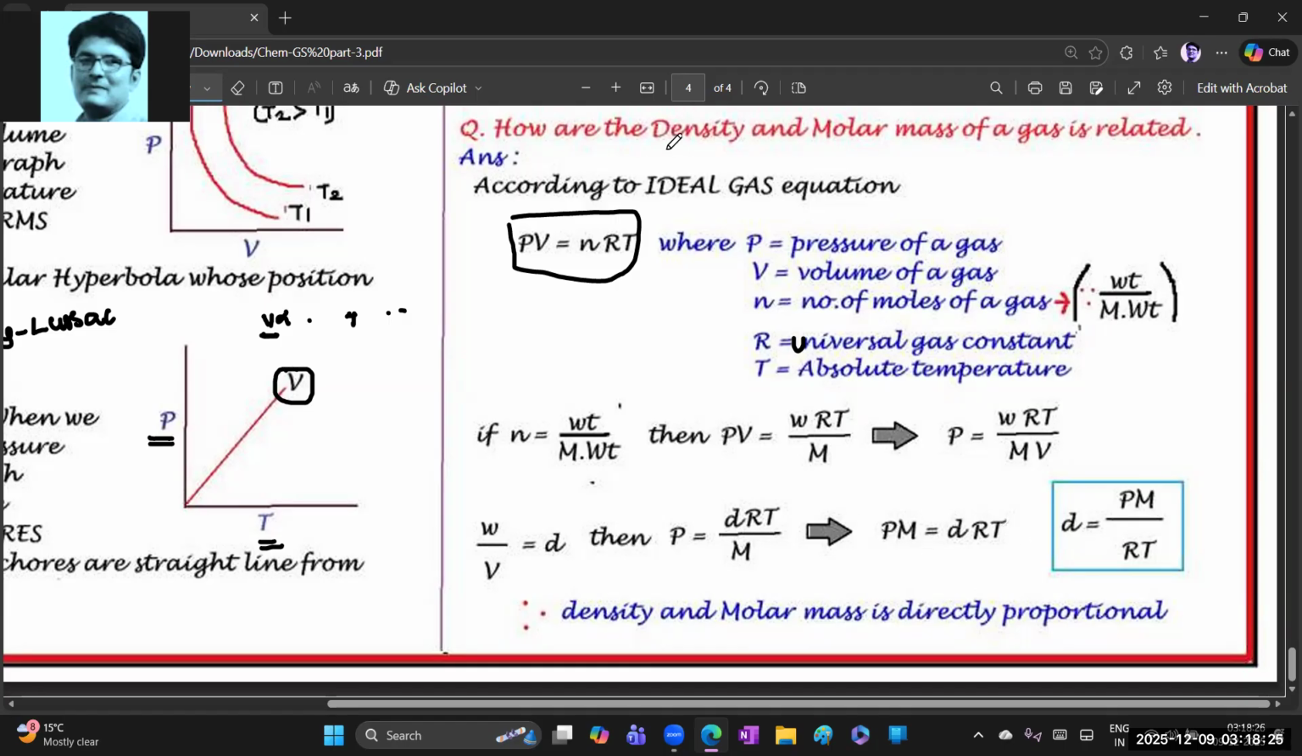We need the density and the molar mass, so pull out the density. Then d is equal to PM by RT. What is the relation between density and molar mass? Directly proportional. That you need to mention. Therefore, the density and the molar mass are directly proportional.